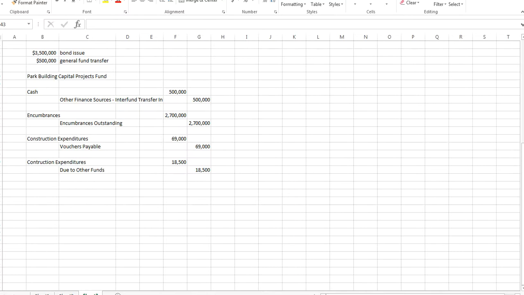Then we have an invoice in the amount of $1 million that was received from Reston for progress to date. Now remember, we encumbered that money, so we've got to take that $1 million out of encumbrances outstanding. We have to show that as a construction expenditure, $1 million, and then we take it out of encumbrances. And I know I spelled encumbrances wrong there a second ago. And then we show that as contracts payable.